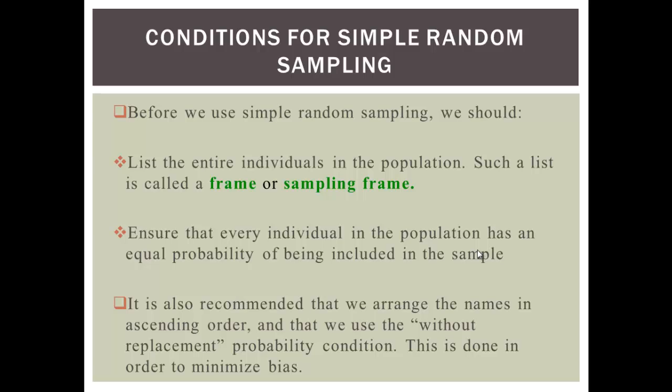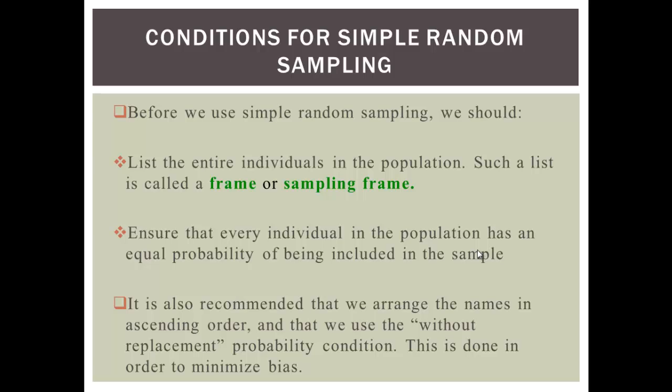So this type of sampling technique is not all in all, because sometimes we will deal with situations where the population size is so large that we can't even list all the individuals in the population. Remember, in this sampling technique, we have to list the entire individuals in the population.